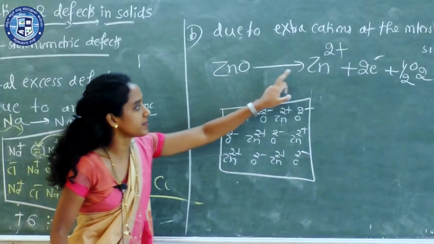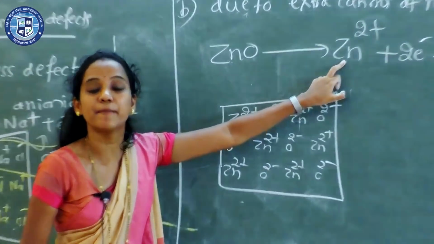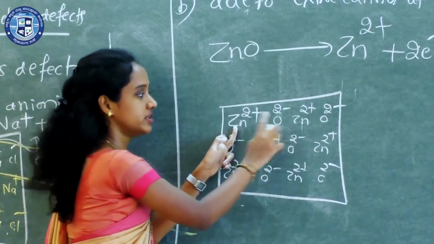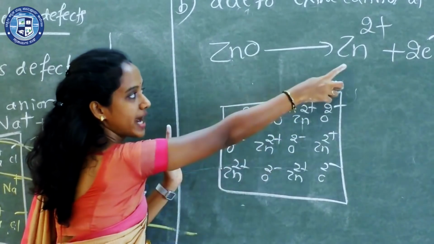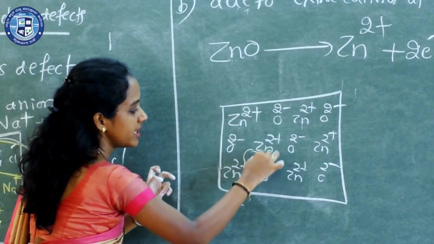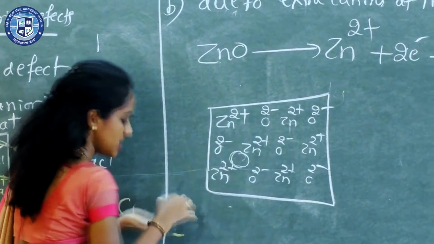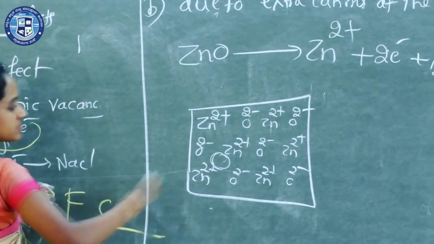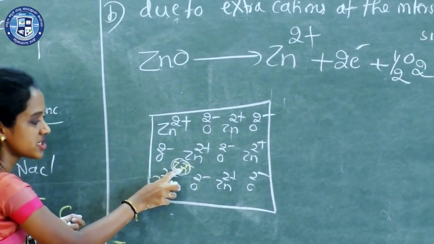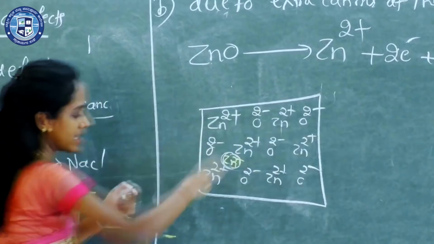So what happens on increasing the temperature? Extra cations may appear along with the normal particles. Whatever extra cations are generated, they enter into the interstitial site, like this. Extra cations at the interstitial site. Now look at the number of cations.